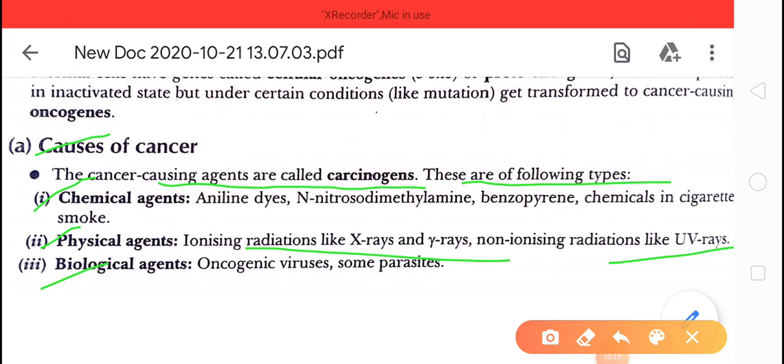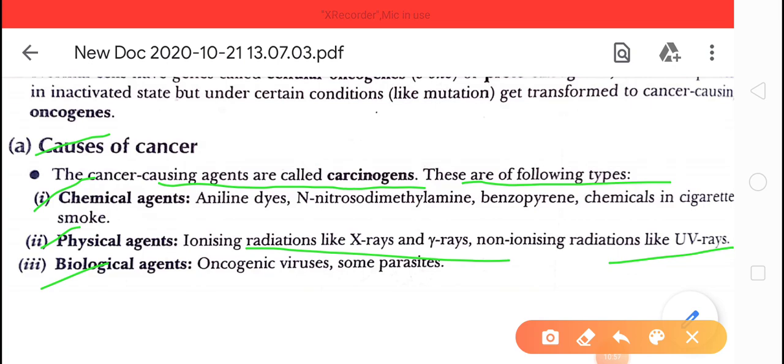Those persons who are in the habit of taking cigarettes regularly have big chances of having cancer, because cigarettes have tobacco, and tobacco contains nicotine that is responsible for cancer. Those persons who come in contact with X-rays and gamma rays regularly have more chances to have cancer. UV rays are also a major cause of cancer in humans. So that is chemical and physical.